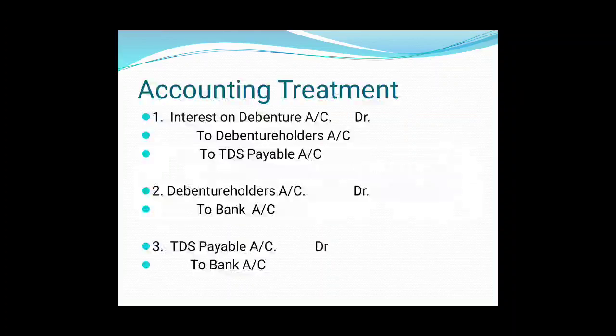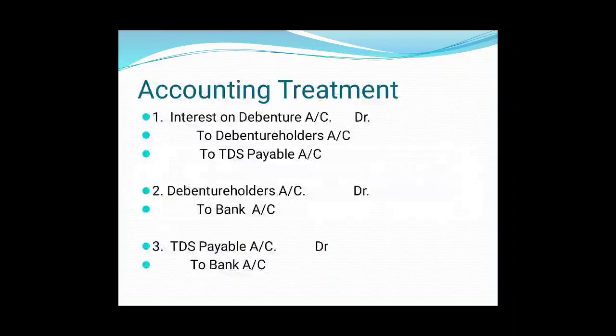Out of that, 20% tax will be deducted. 20% of 9,000 comes to 1,800. So out of 9,000, 1,800 will be credited to TDS payable, and the remaining 7,200 will be credited to debenture holders account. So here our entry will be interest on debentures account debit 9,000, to debenture holders account 7,200, to TDS payable account 1,800.